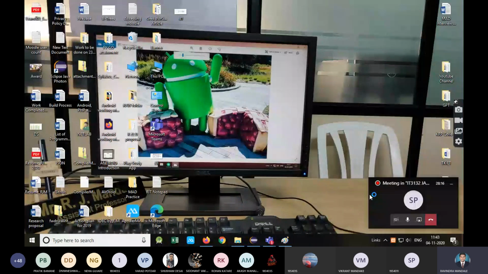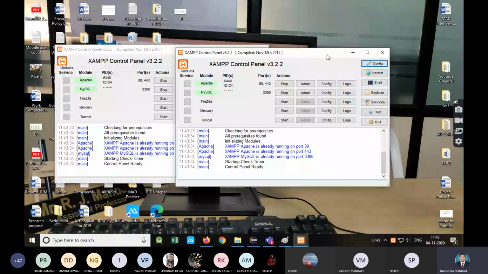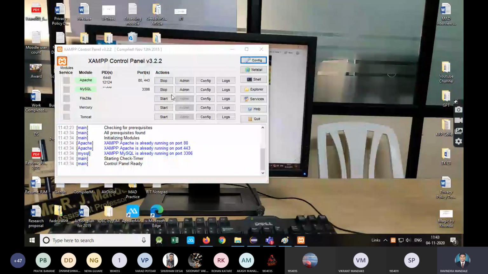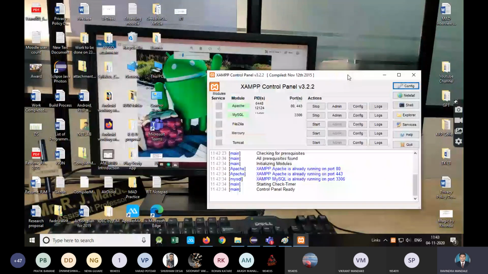See which DBMS I'm going to use. Which DBMS I'm going to use? MySQL. See, XAMPP is not a DBMS.